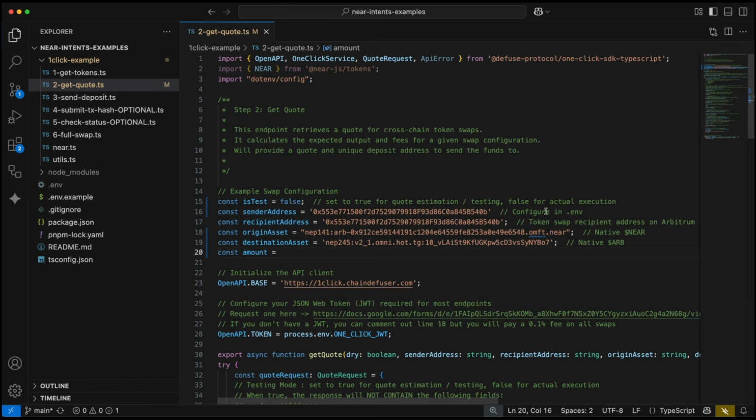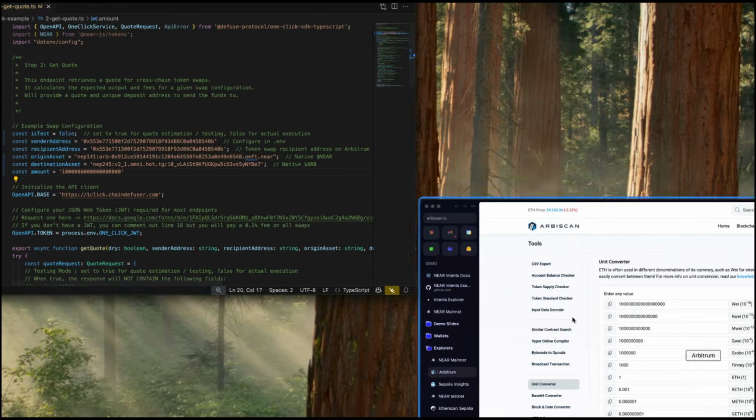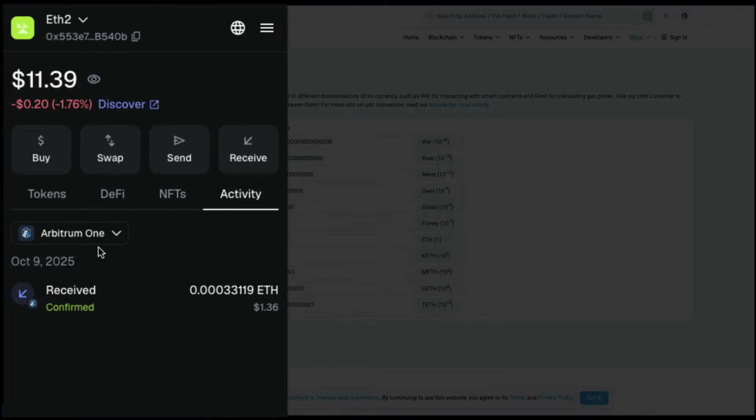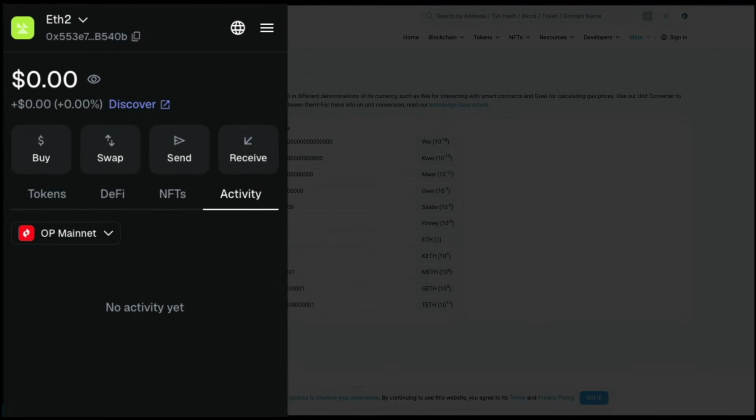Let's go back here. Let's paste in this amount, and this is as a string. And all right, so we are going to swap from our Arbitrum account to an account that we're going to create on the Optimism network. We're going to have the origin asset as Arbitrum, and then the destination asset is going to be Optimism on the Optimism network. So yeah, we can check in our MetaMask and see, yep, we have some tokens on Arbitrum, and on Optimism, we have a 0 balance here. So with a successful swap, this value should give us 1 Optimism token.